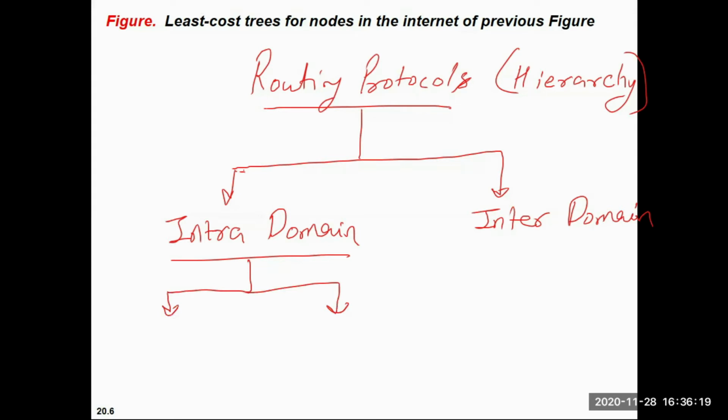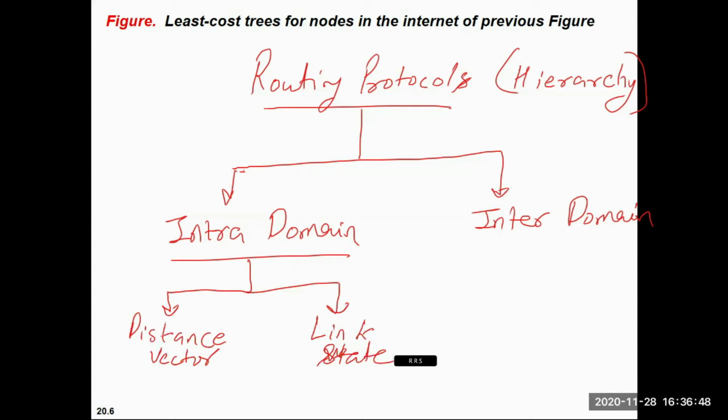Later on we will discuss inter-domain also. First we will concentrate on intra-domain, which can be divided into two parts: one is distance vector, and the other is link state.